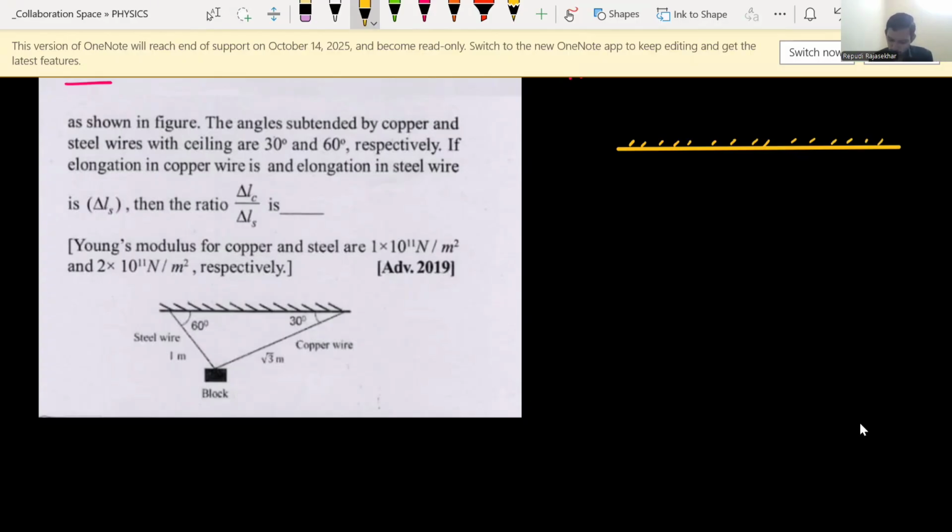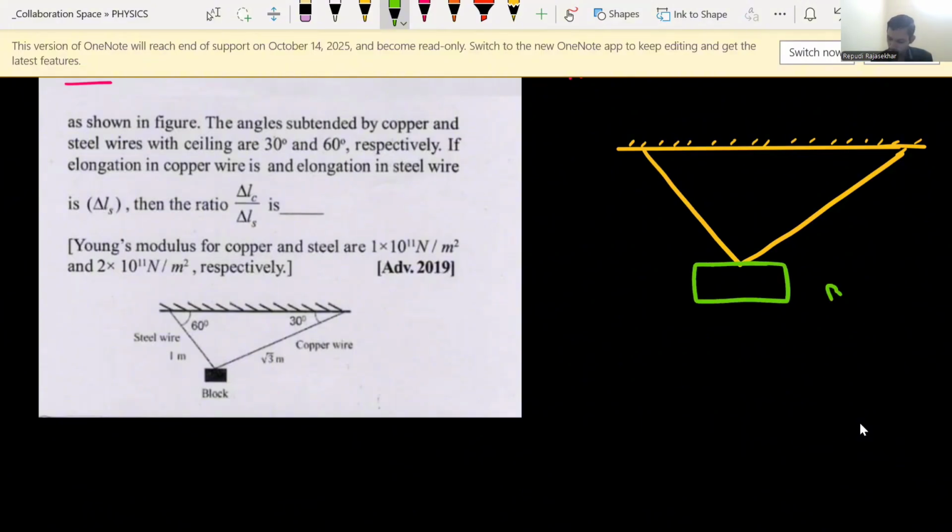Now here this is the wire having certain length. A block is connected here. This is another part. Different materials, both are right. One is a steel material, one is copper material. And here a block is connected like this. Check it. Its weight is also already given. So this is the block. Weight given as 100 newtons.